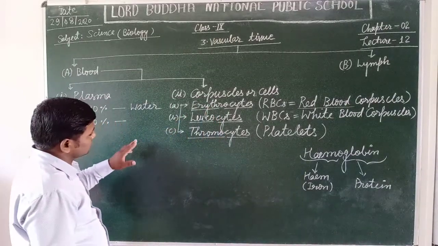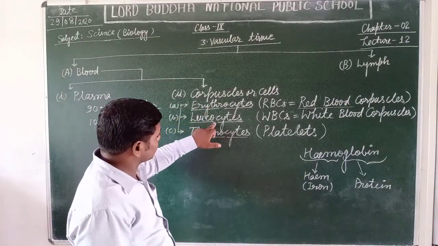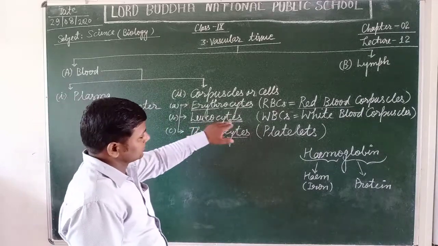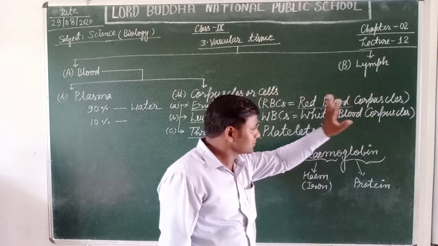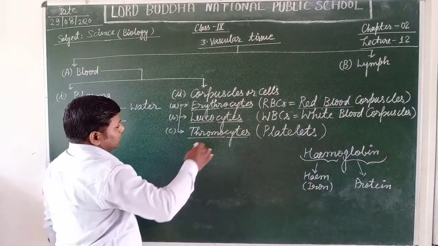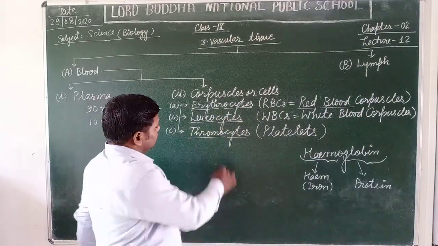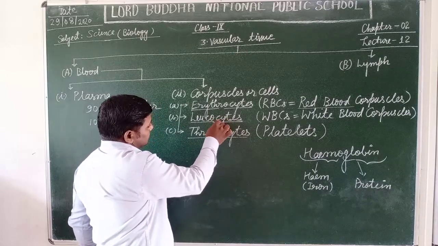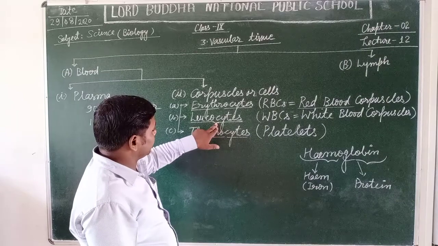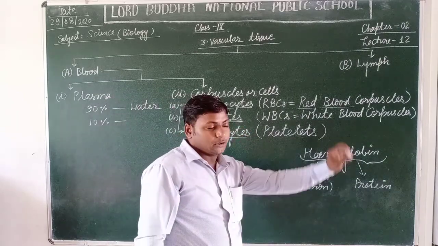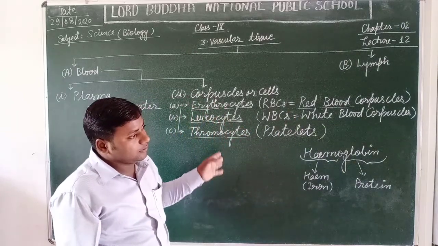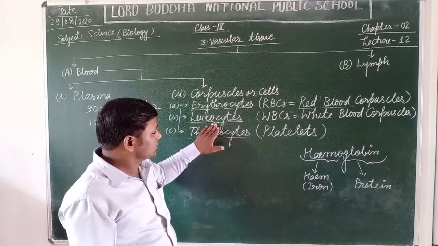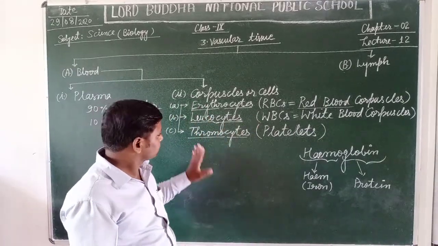Further, students, another topic we are going to discuss is the leukocytes, that means white blood corpuscles, or WBCs. Students, WBCs are known as the soldiers of our body. These are colorless or white blood cells because they lack the hemoglobin protein. That's why they appear white in color.